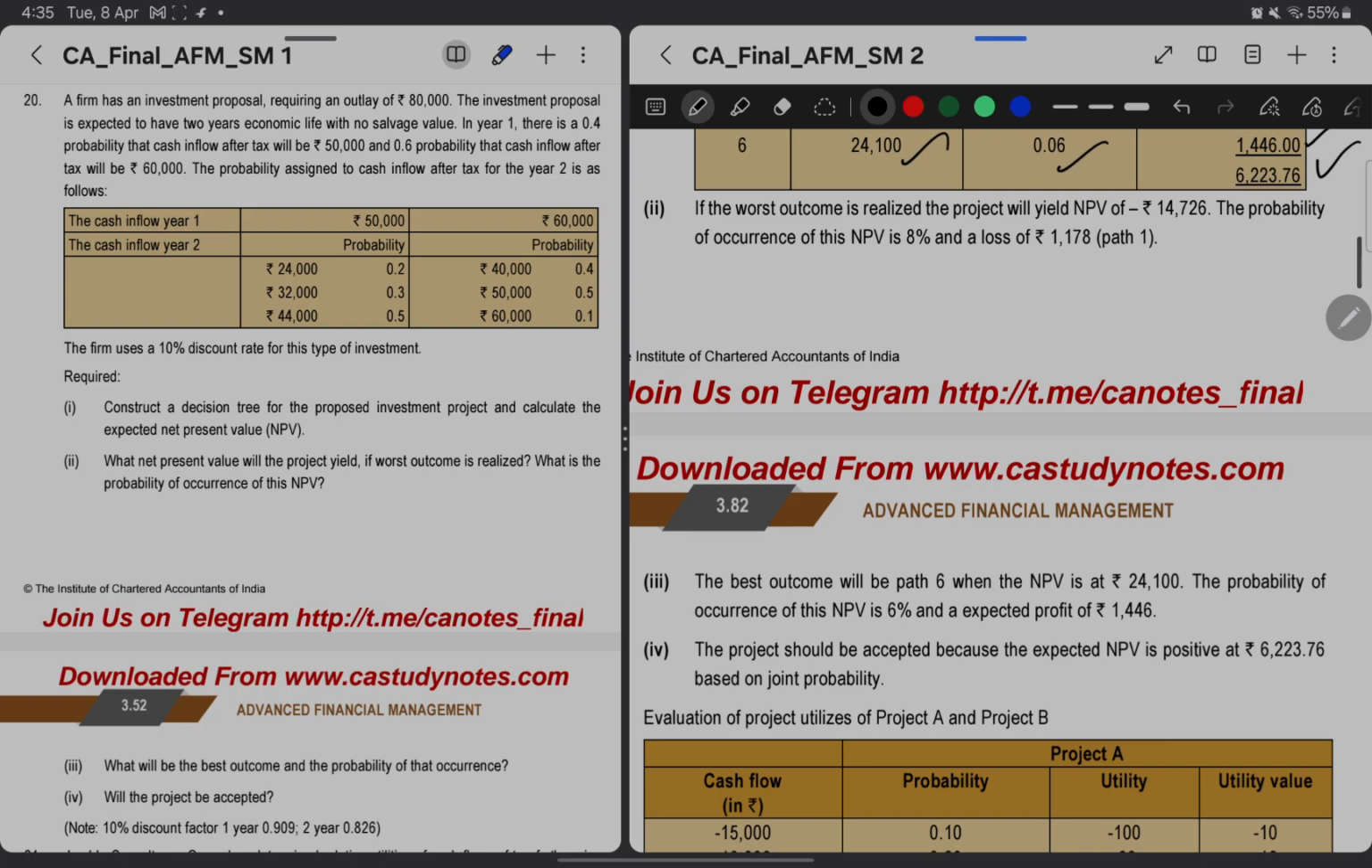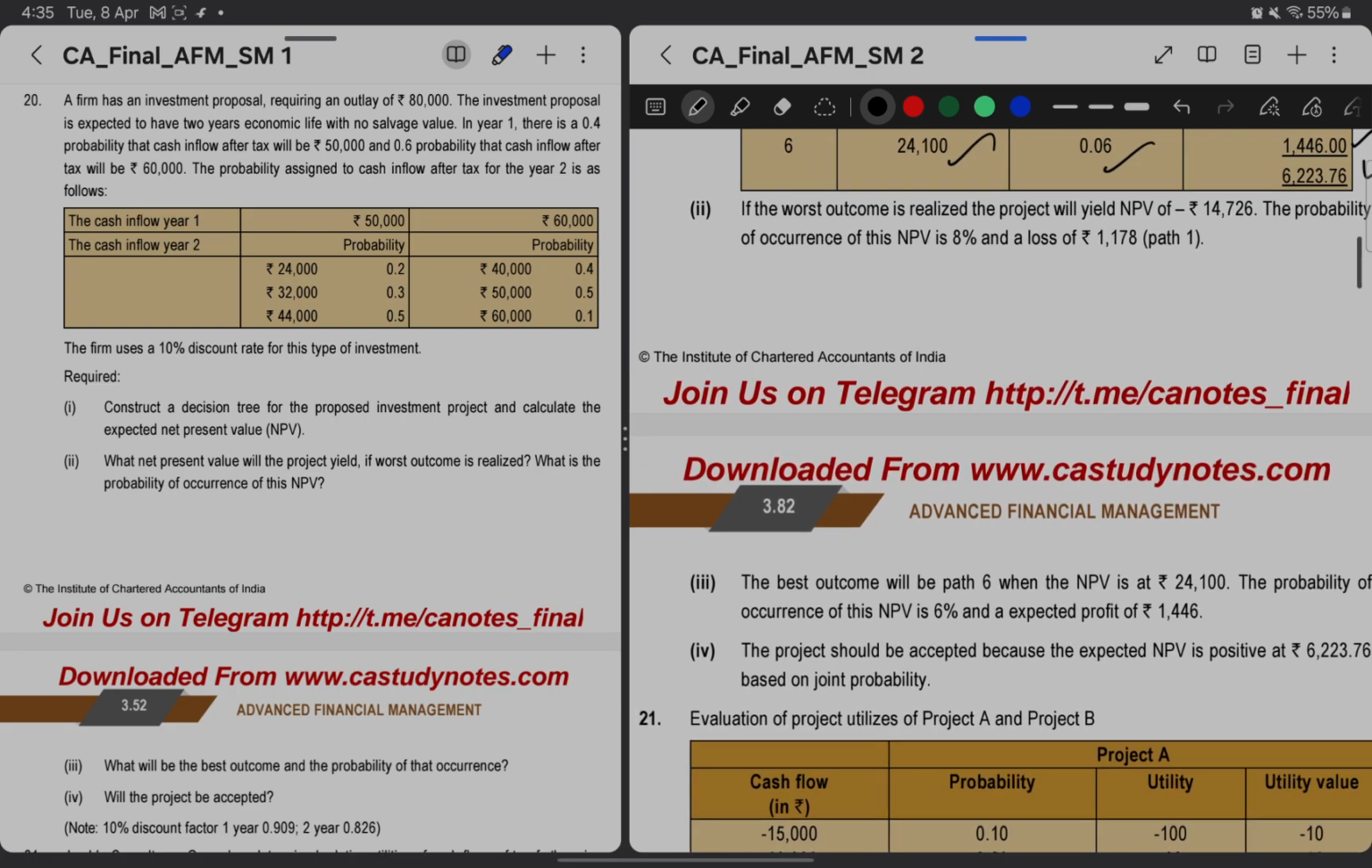Now, will the project be accepted? The project should be accepted because the expected NPV on an overall basis is positive based on the joint probability. Thus, the project can be accepted.